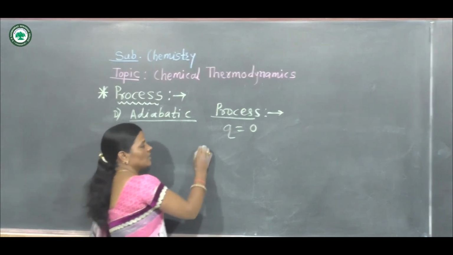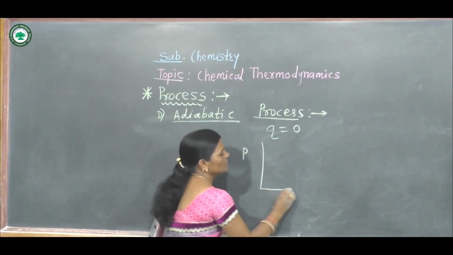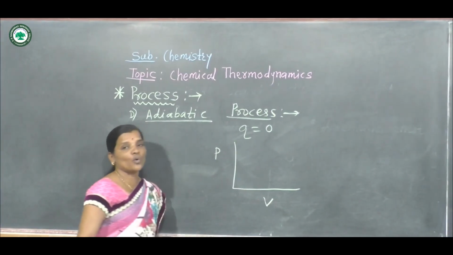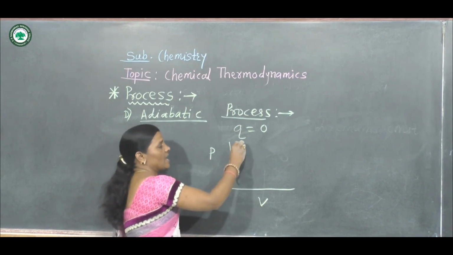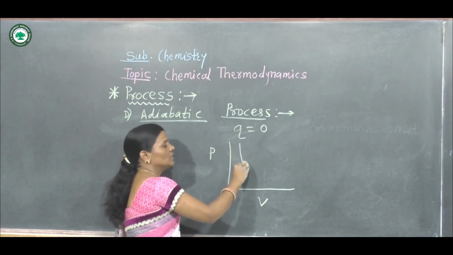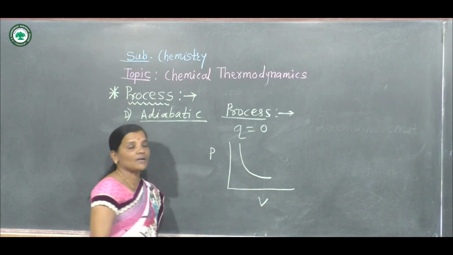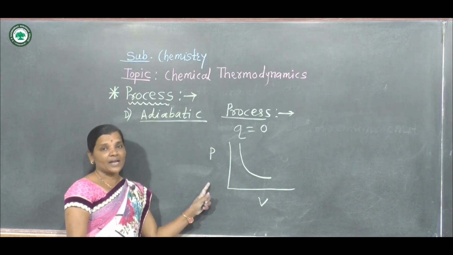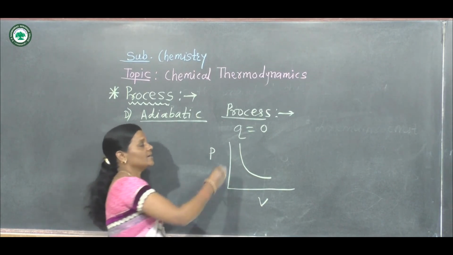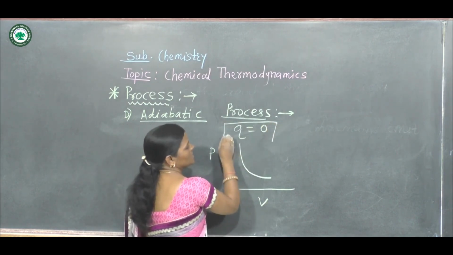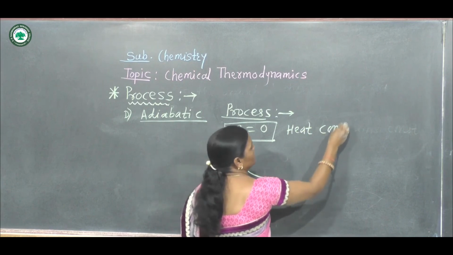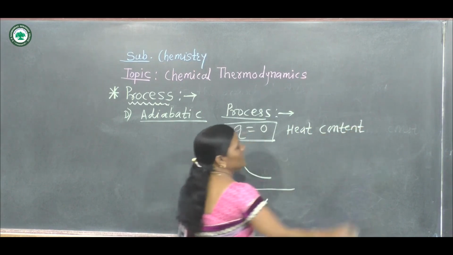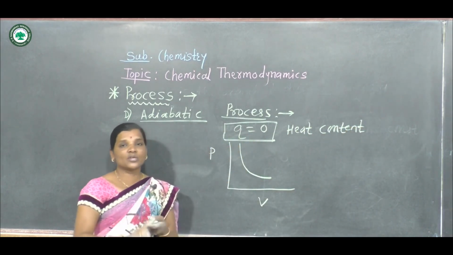And in this process, if we plot pressure versus volume, then what is obtained? At higher pressure the volume is lower, and the nature of the graph obtained is in this way. In the adiabatic process, the heat content of the system, this Q, remains constant.